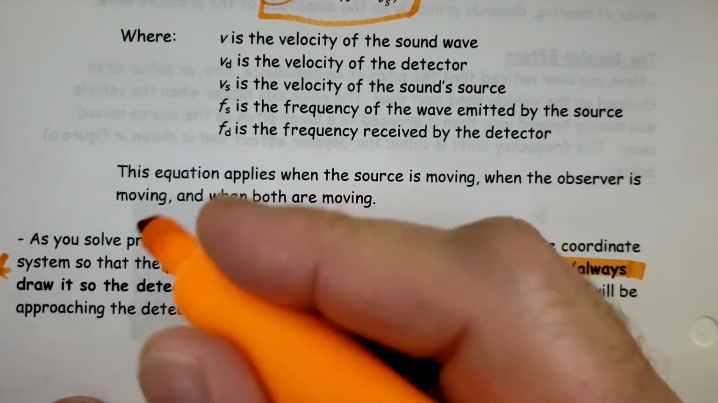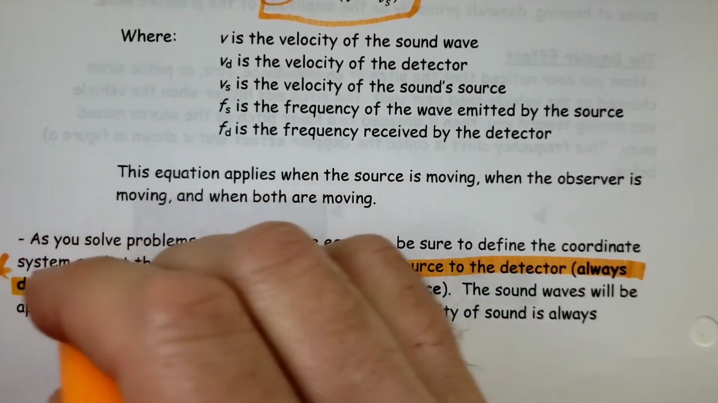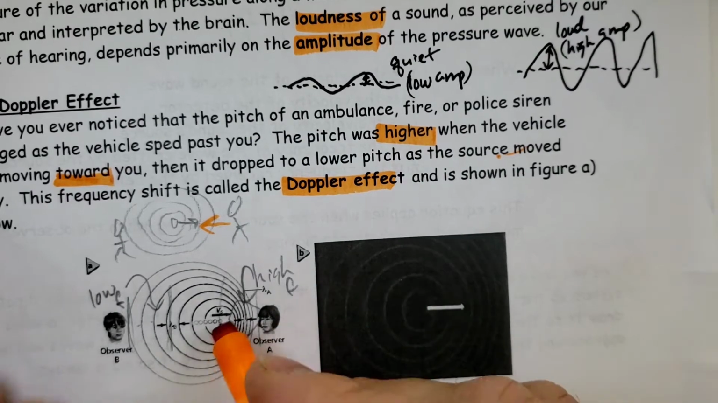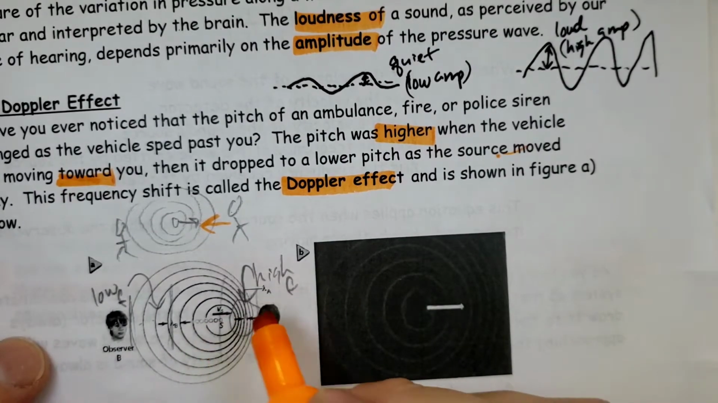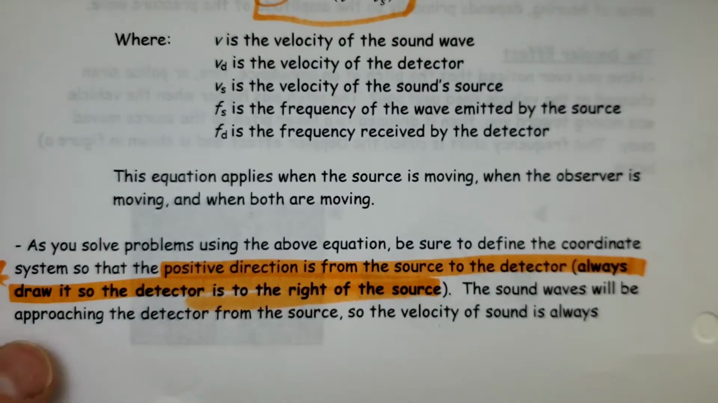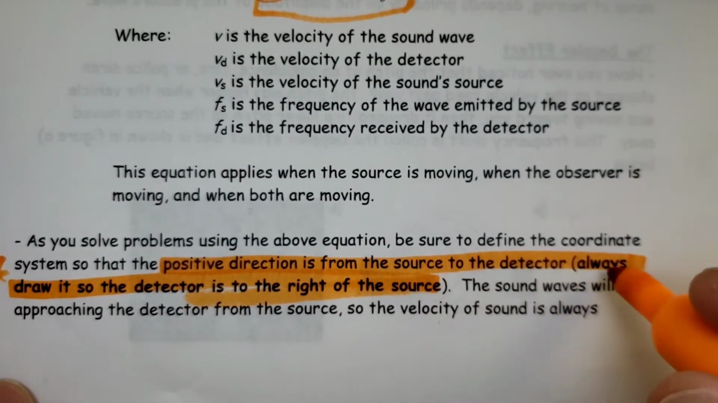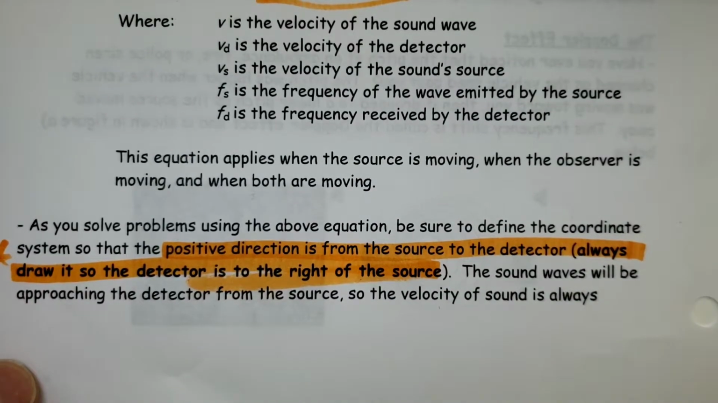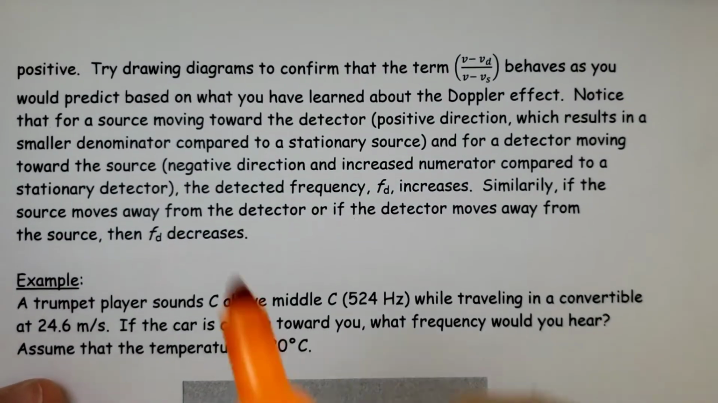So always draw it so the detector is on the right of the thing making the sound. Just like this diagram, this item here is making the sound, the detector is over here. Always ensure that whatever's detecting the sound is to the right of the source. Sound waves will be approaching the detector from the source, so the velocity of sound is always positive.